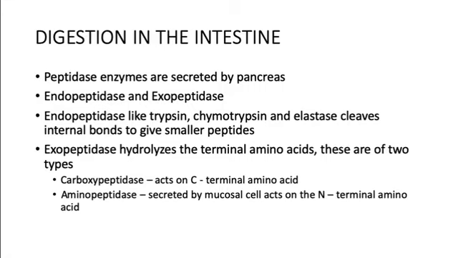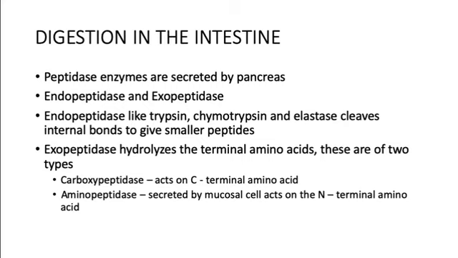These exopeptidases are again divided into two types, the carboxypeptidases and the aminopeptidases. The carboxypeptidases act only on the C-terminal or the carboxyl terminal of the amino acid, whereas the aminopeptidases act on the N-terminal or the amino terminal of the amino acid, and they are secreted by the mucosal cells.